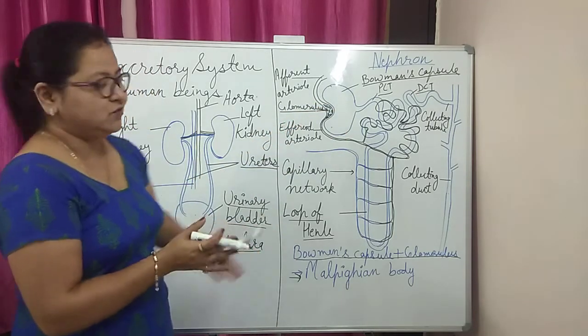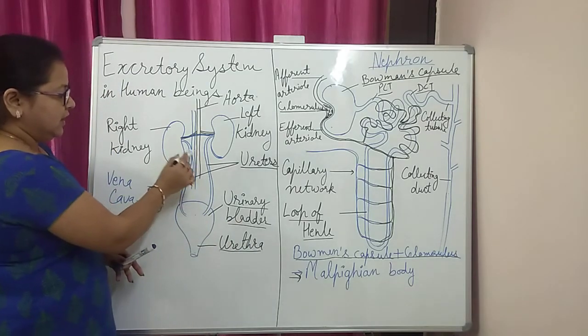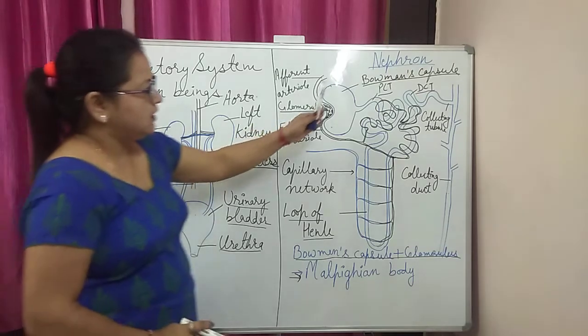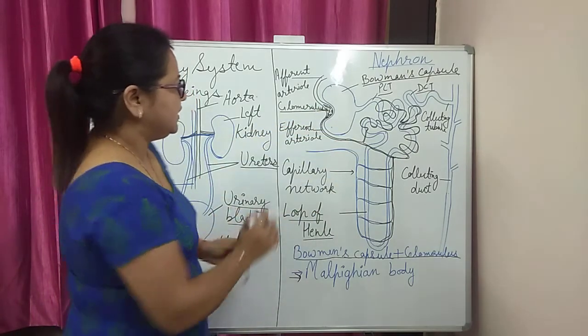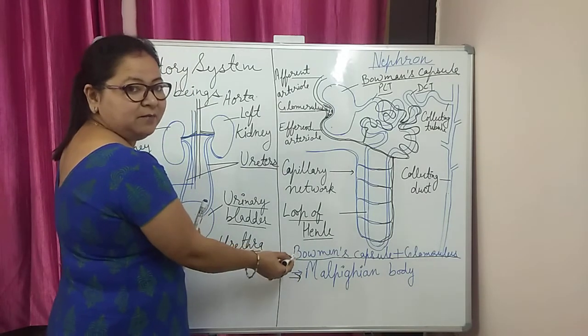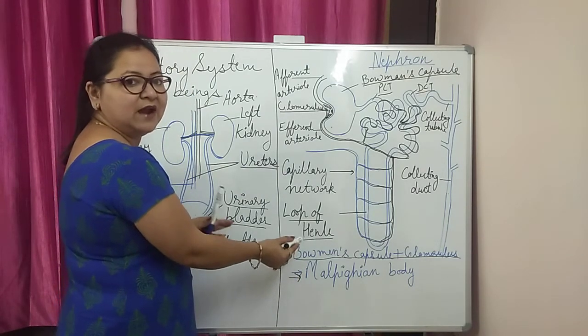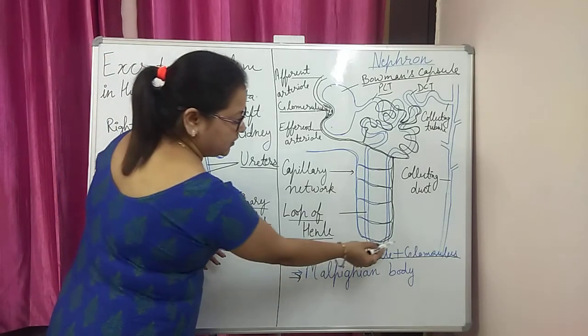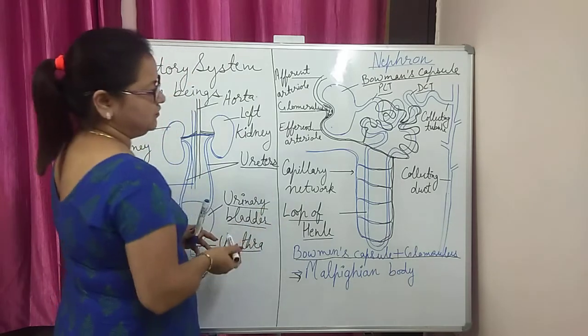They join together and open outside in the form of the ureter. So this is the structure of the nephron. The functional part which helps in the separation of nitrogenous waste from the blood is Bowman's capsule plus glomerulus, called the Malpighian body.